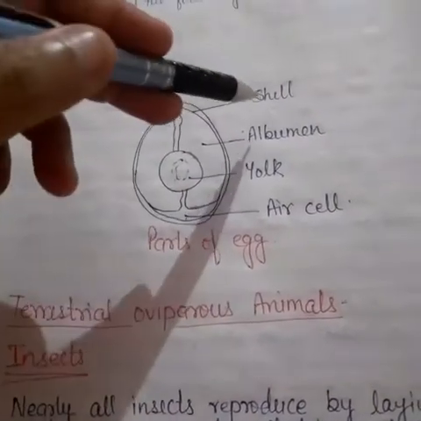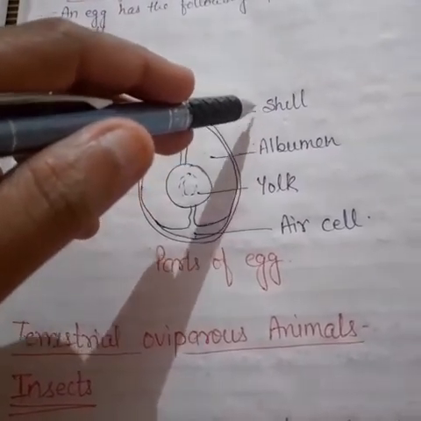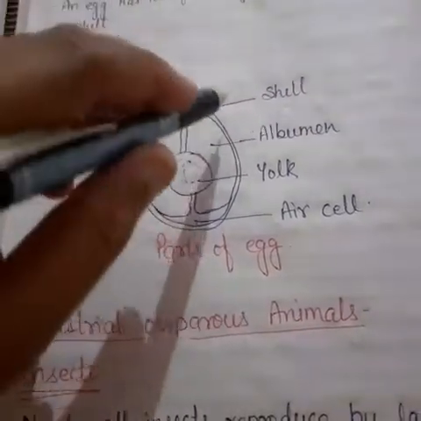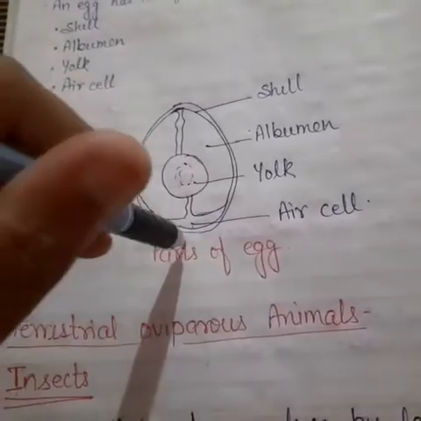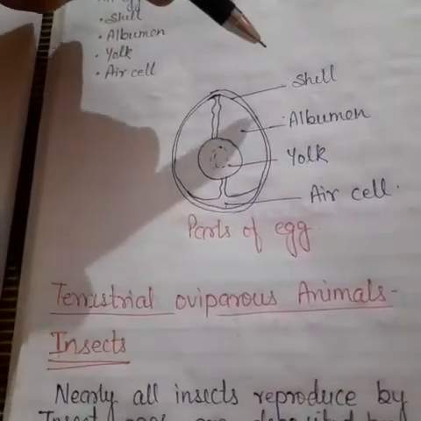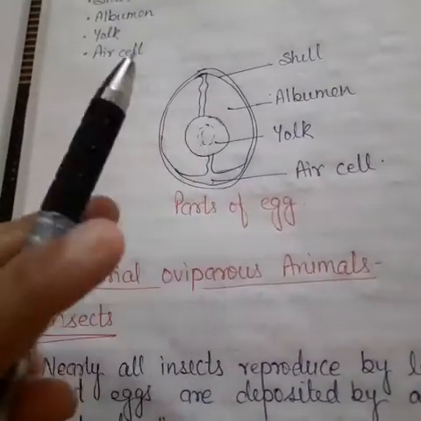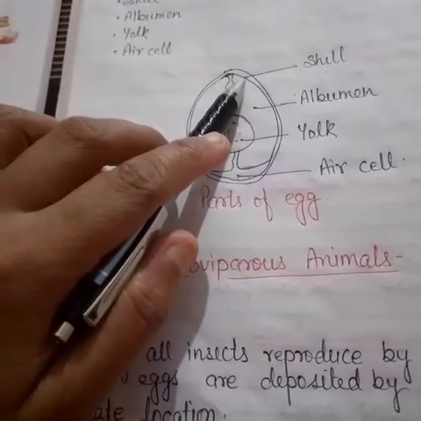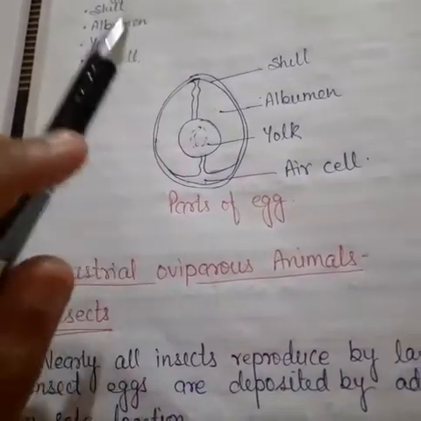The shell is made of calcium carbonate and has tiny pores to allow passage of air and moisture for the baby bird. Again I repeat, the shell is made of calcium carbonate and has tiny pores to allow passage of air and moisture for the baby bird.